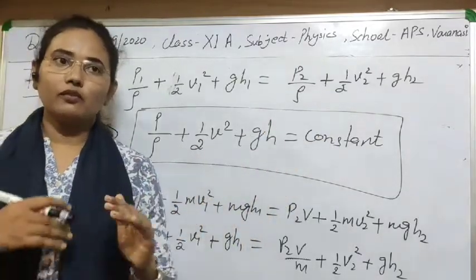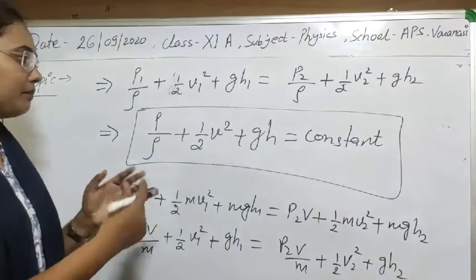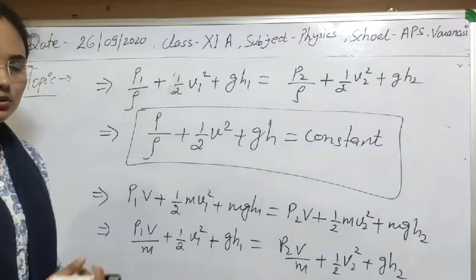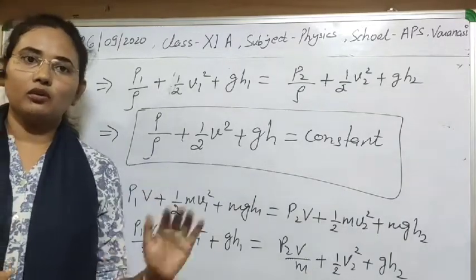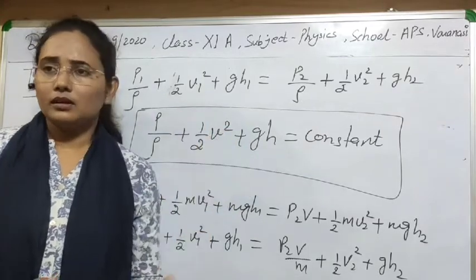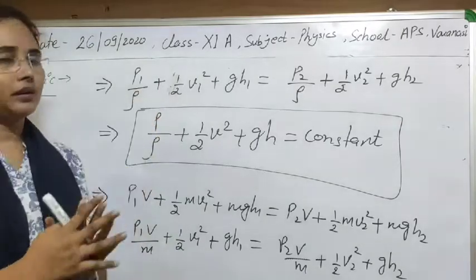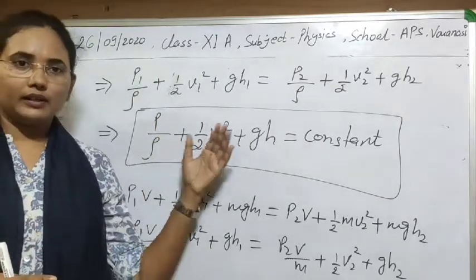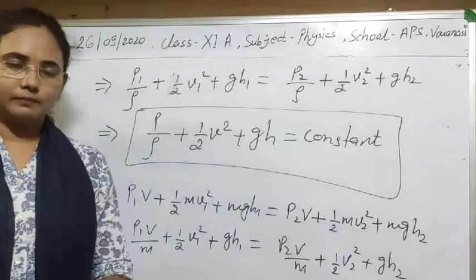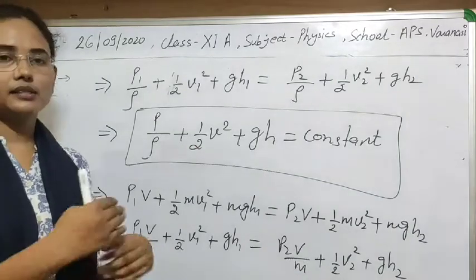Means for streamline flow, for an ideal liquid, if no dissipation of energy takes place, then these three energies per unit mass will always be constant. So this is the statement of Bernoulli theorem, and now I think the proof is clear to you. Simple. We had to calculate these three energies only, and after calculating those energies, simply we have to sum them. Okay. So if this is clear to you, then I will tell you there's something more.